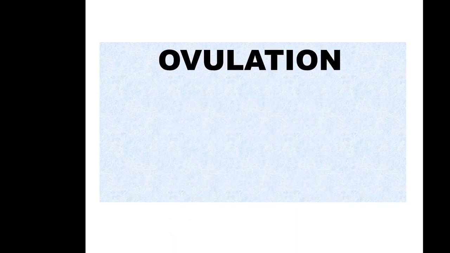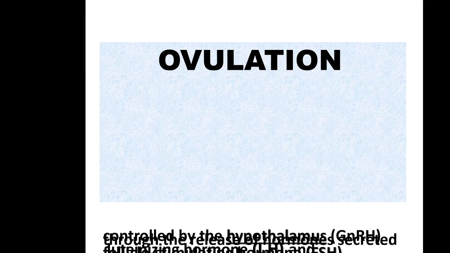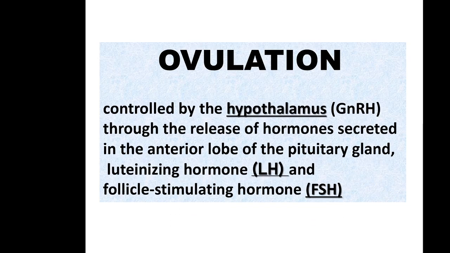Now one thing you must remember is ovulation. We all know ovulation is release of ovum from ovaries. When these ovum are picked up by fallopian tube, they travel to uterus. Now this ovulation is controlled by hypothalamus and pituitary.